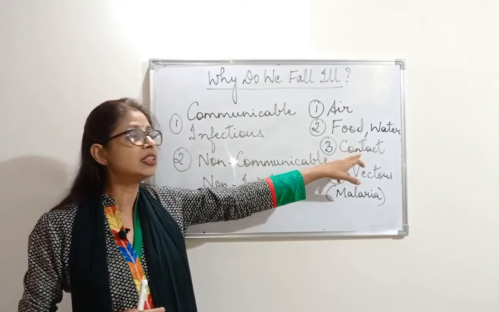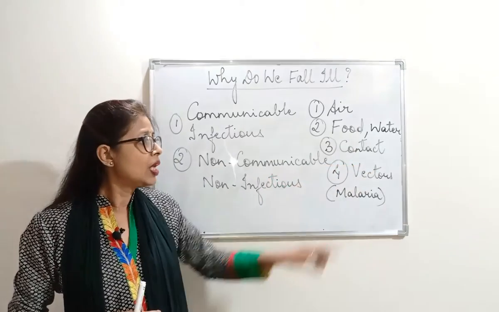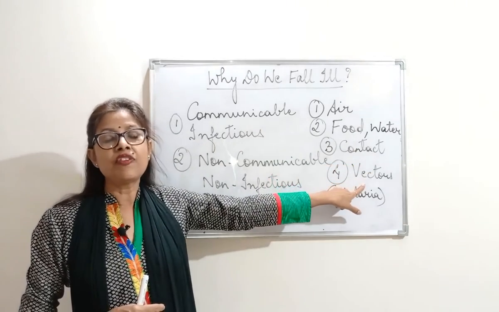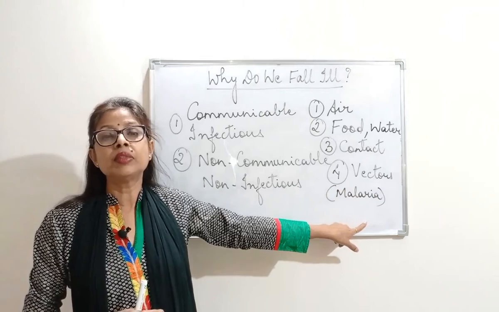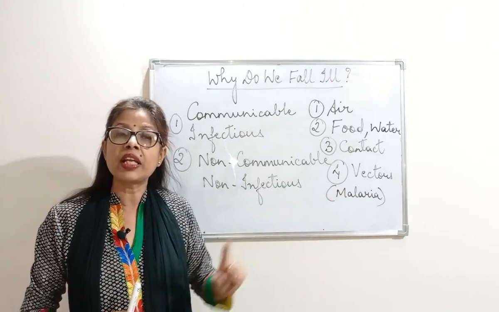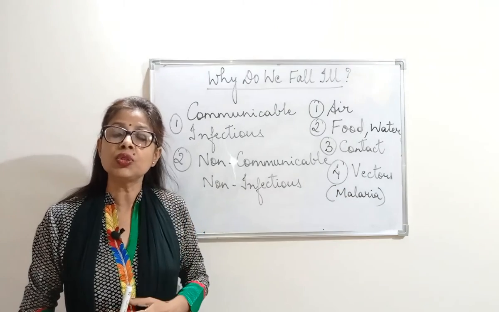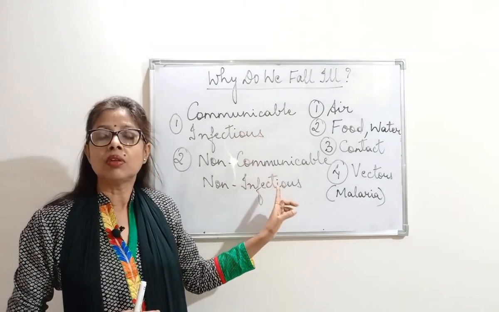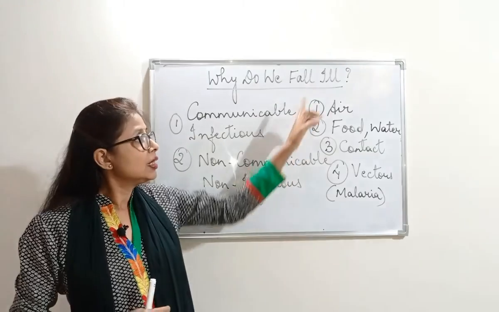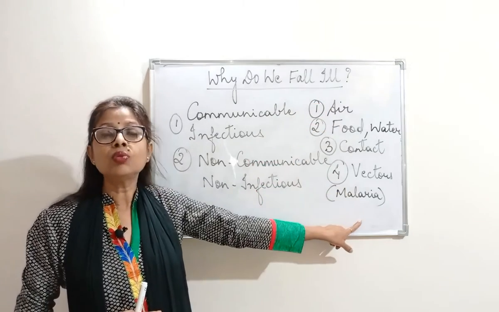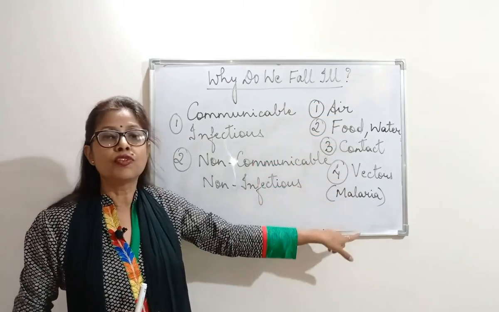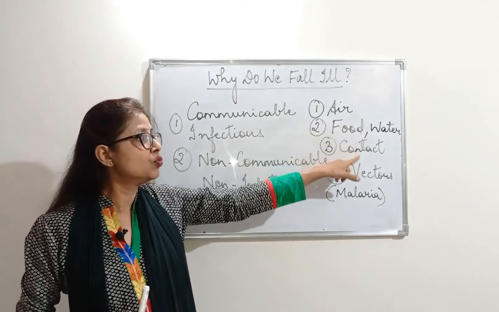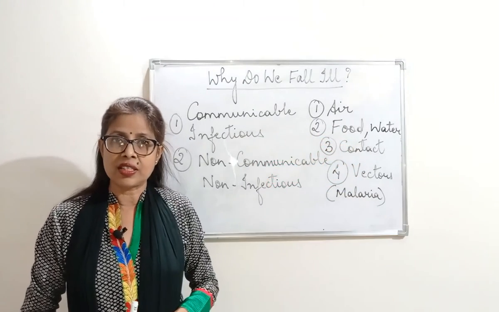All these are reasons of spread. Then the fourth one is the vector, an organism involved in spreading the disease from one person to another. So whether it is a communicable or non-communicable disease, the ways they spread are these: air, food and water, contact, and vectors.